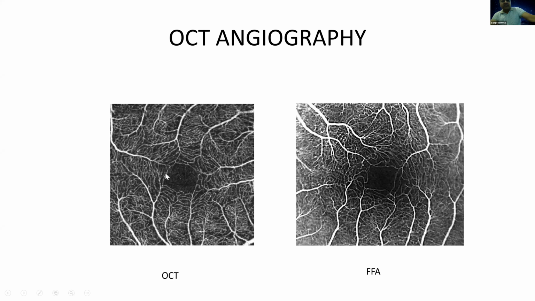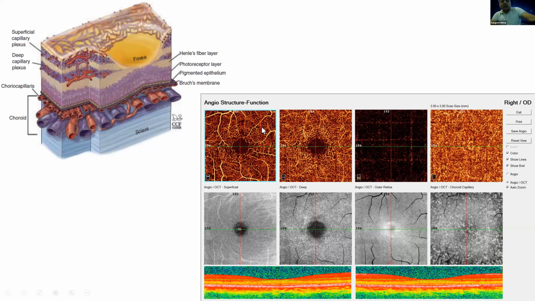And on the OCT angiography report, what you will see is these 4 types of windows on the top, and these 4 types of windows will give you the blood vessels at various levels, because OCT, as we studied, can detect the image in slices of the retina. So the outer retinal capillaries, then the deep capillary plexus. Then there is this window which is of the outer retina, which is devoid of any blood vessels. And on the extreme right this is the window of the choriocapillaris.